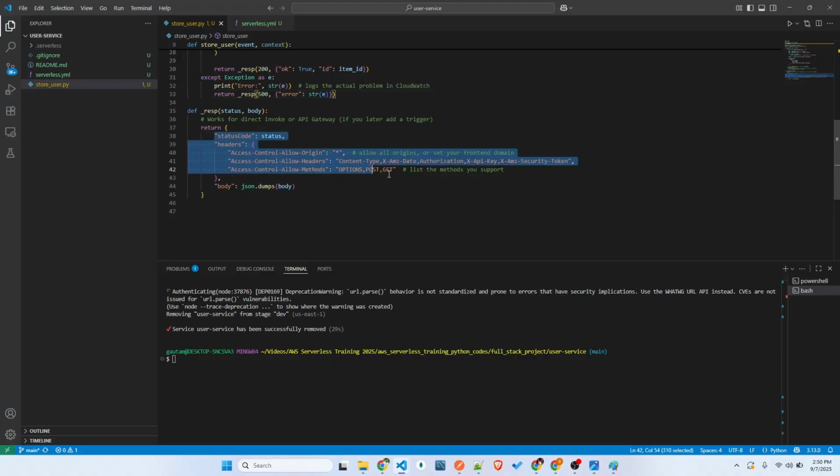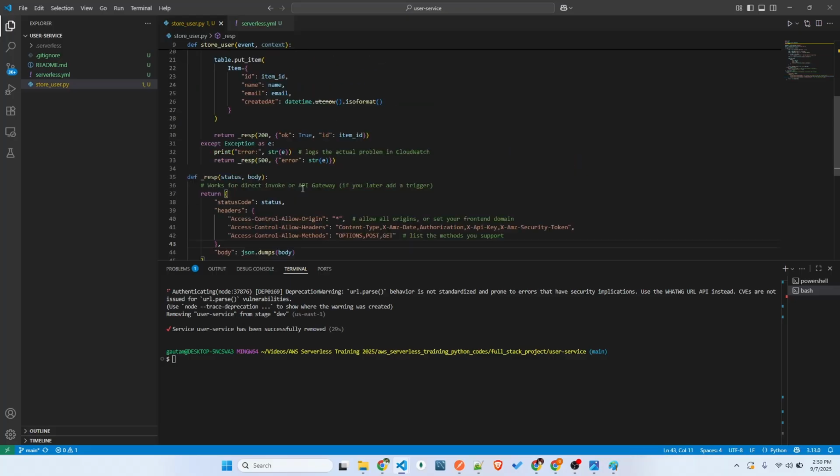So what I was discussing is this one. We'll be sending to all origins from where we are coming. But normally we keep the origin here, and we'll be sending all these headers to the front end, and which requests these origins can make. Other than options, post and get, no other request can be sent here. We'll be getting a CORS error. I'll be showing in future what happens if you send other requests.